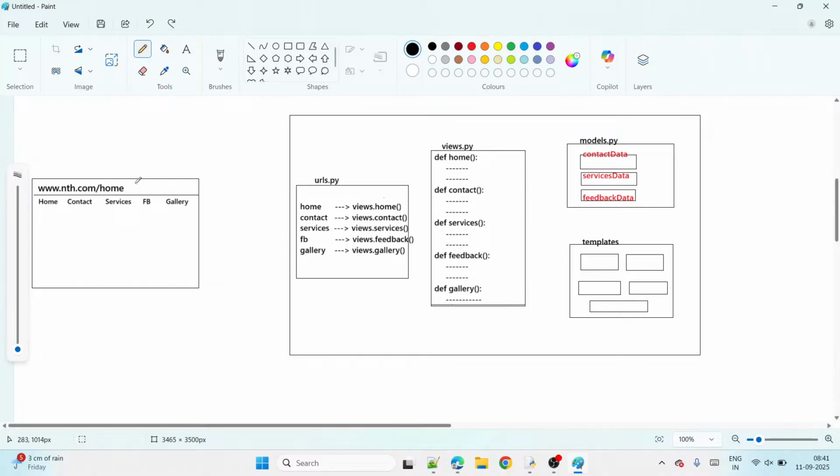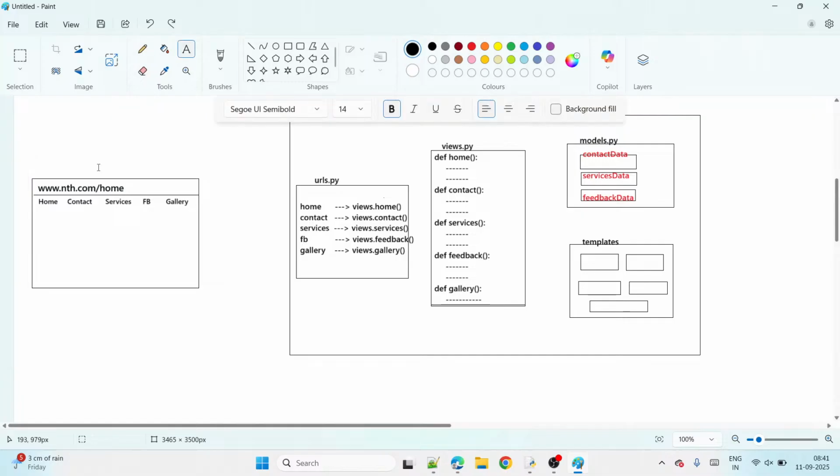What are connections? Suppose when the user clicks home, immediately what happens here? The request will start from the browser, guys. This is the browser, right? And one second, this is the home.html. These all are HTML files, guys. This is the home HTML file. All of you, and this is the contact HTML file.